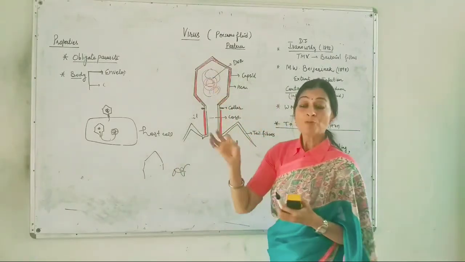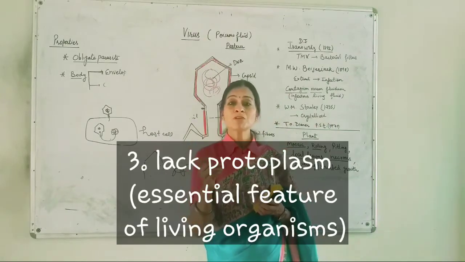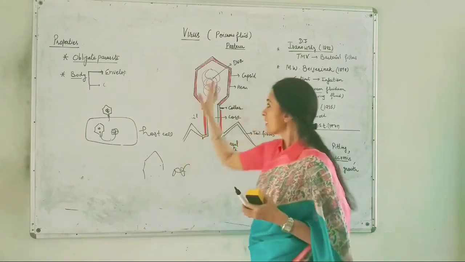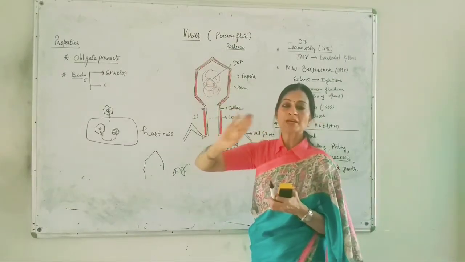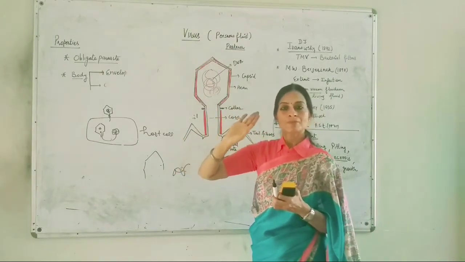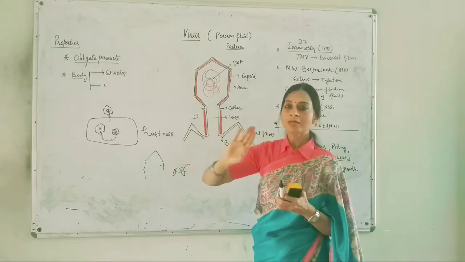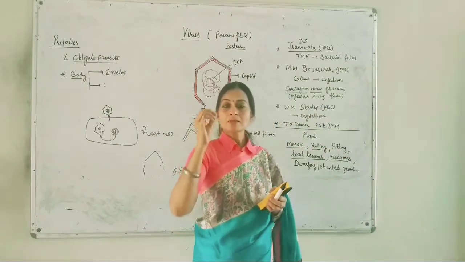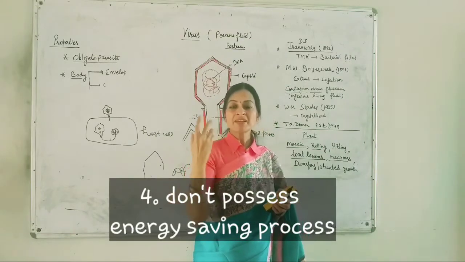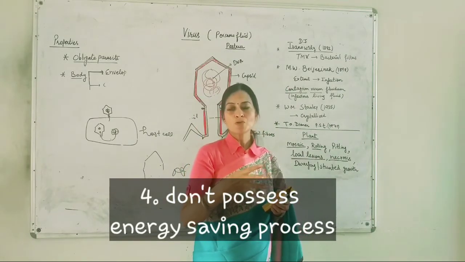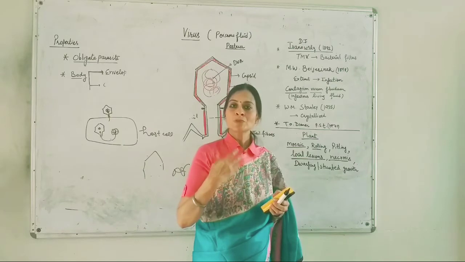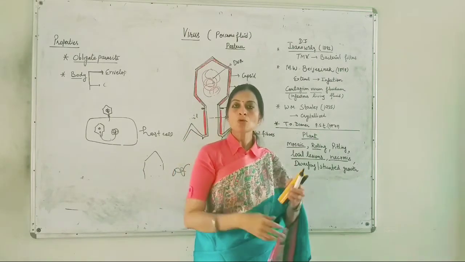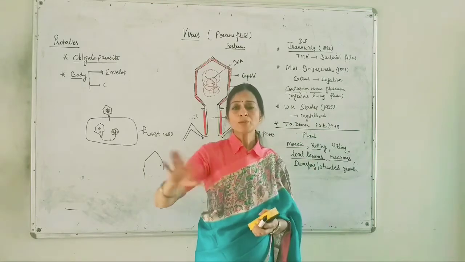They don't have protoplasm. This is a very important feature they should possess if they have to be considered under living things. They are not having any protoplasm, any living reaction, any raw material. They don't have any energy forming reaction or energy saving compounds, so that they can obtain energy for their reactions or metabolic activities.